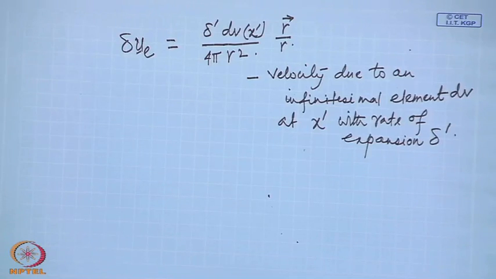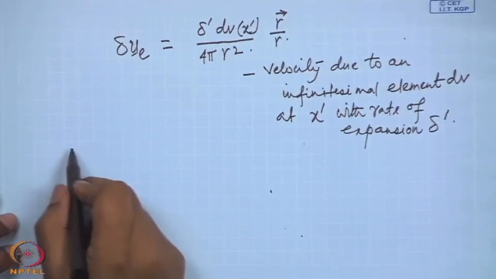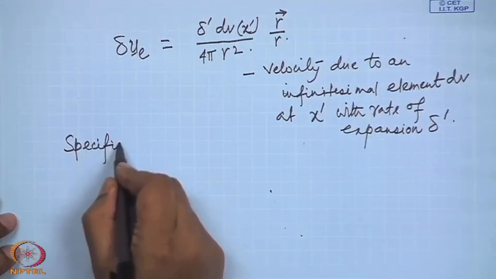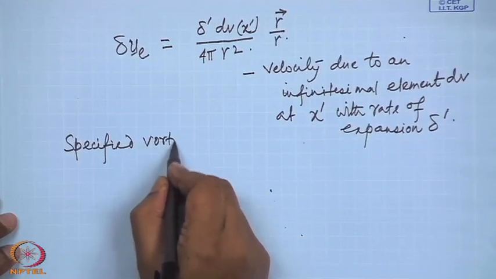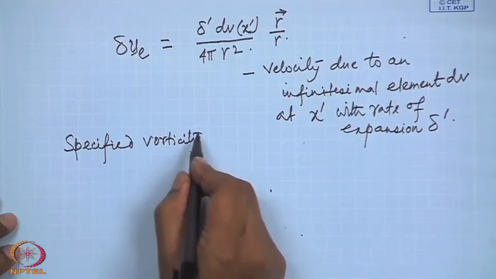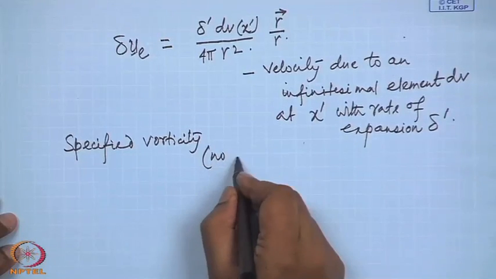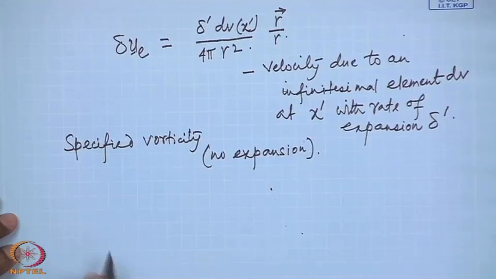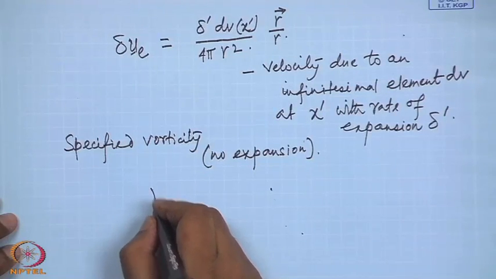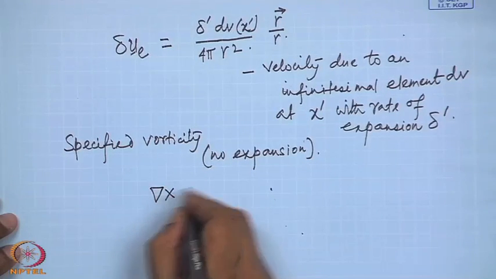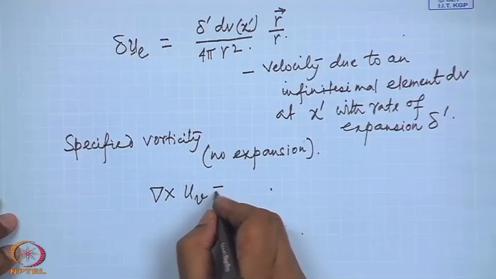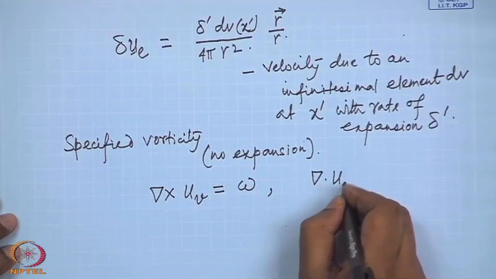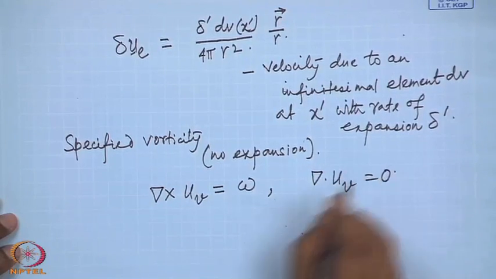So, consider now the specified vorticity, but no expansion. That is, we have the velocity field u_v such that curl of u_v equals omega, but it has no expansion, that means divergence of u_v equals 0.